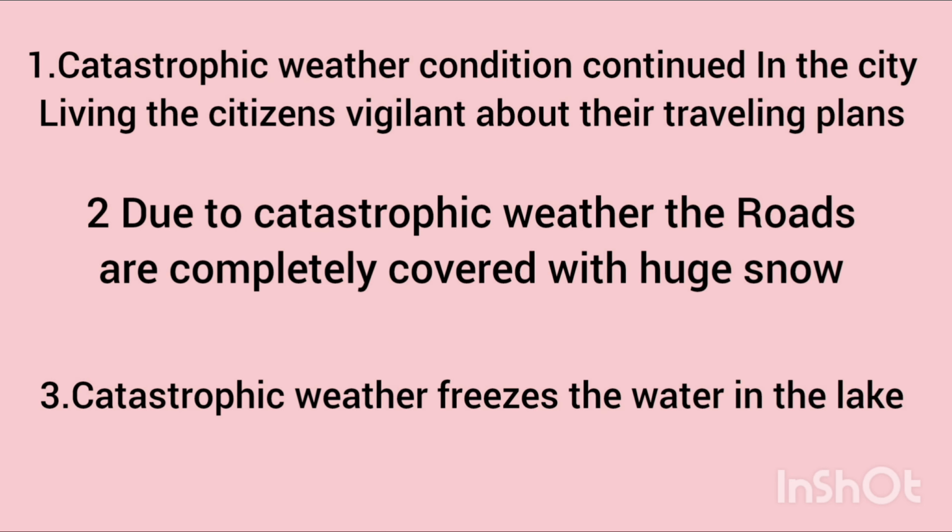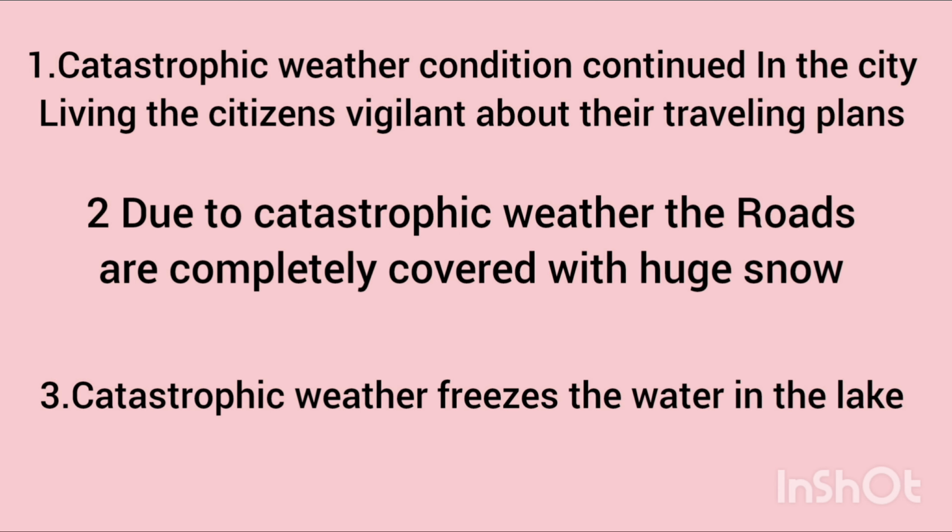The catastrophic weather condition continued in the city, leaving the citizens vigilant about their traveling plans, which means they are more careful before they travel because there are extreme bad weather conditions outside. So the next one is: due to the catastrophic weather, the roads are completely covered with huge snow, which means again they are all snowy, and the snow is so high that the citizens are unable to drive their cars or get out of their homes. So this is the condition where all the people stay indoors to protect themselves from the heavy snow.